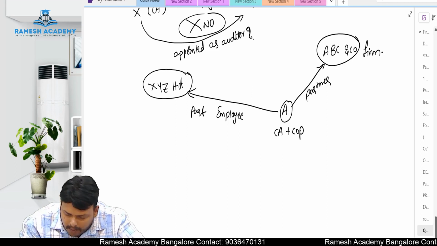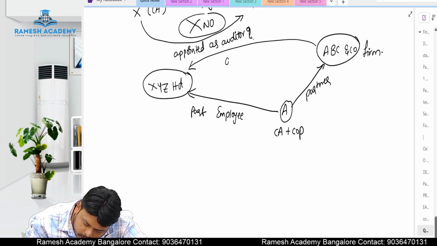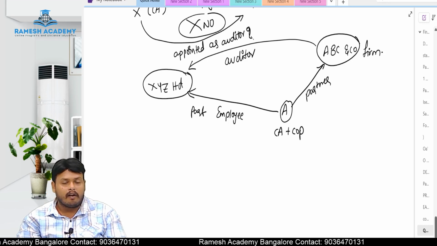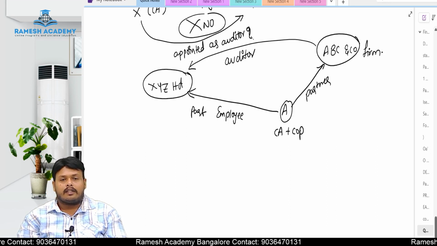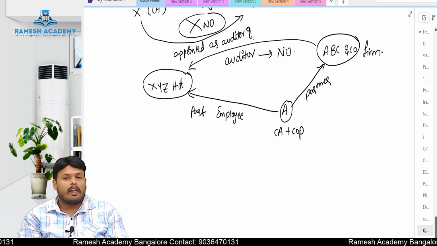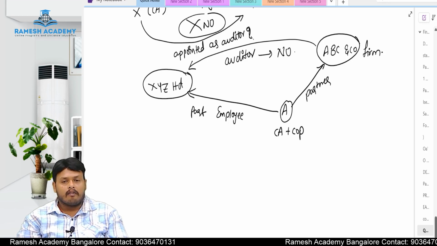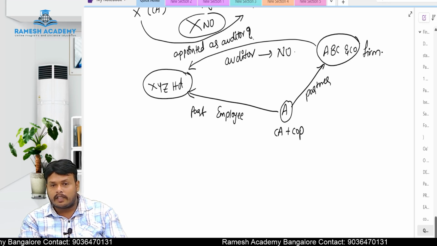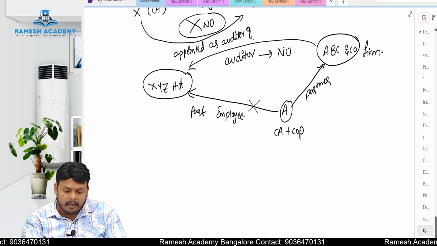Now, whether this ABC and Co can be appointed as an auditor. The answer is no. ABC and Co cannot be appointed as an auditor for XYZ Limited. Why, sir? Because A is an employee in XYZ Limited. Now, in point number 2, what did we study? When a person is an employee of a company, then this person is not eligible to become an auditor.